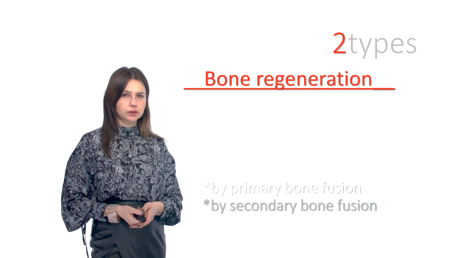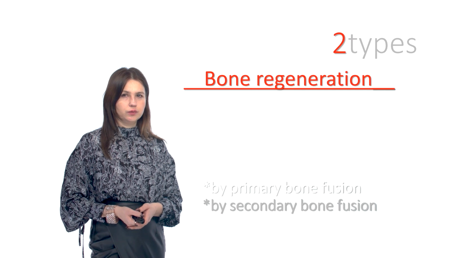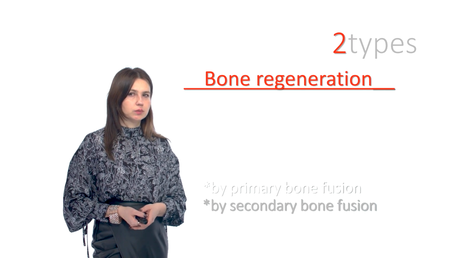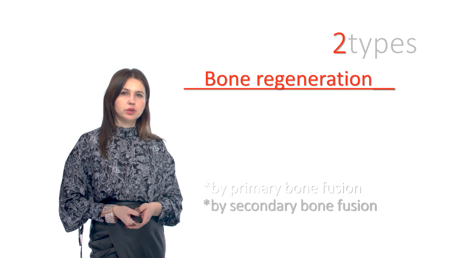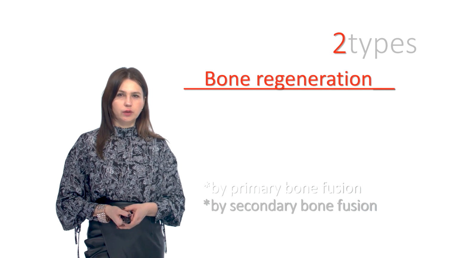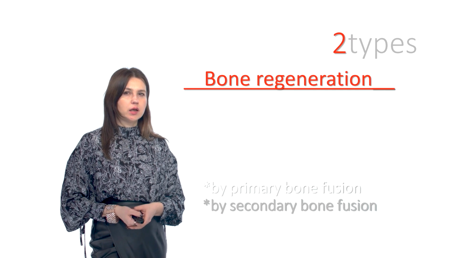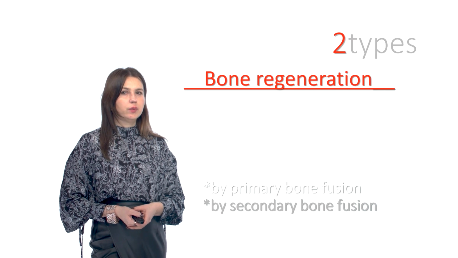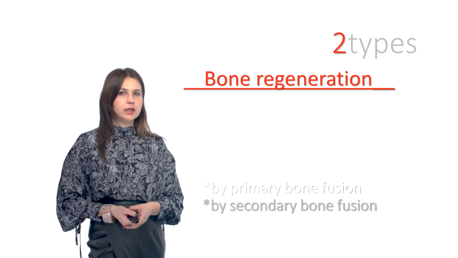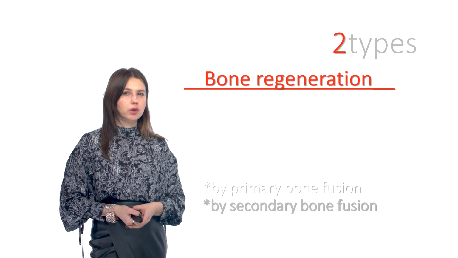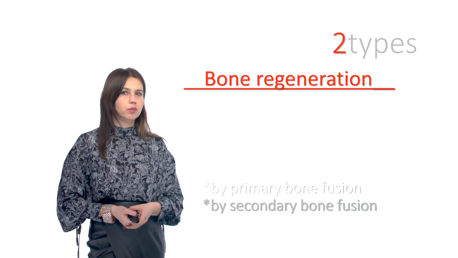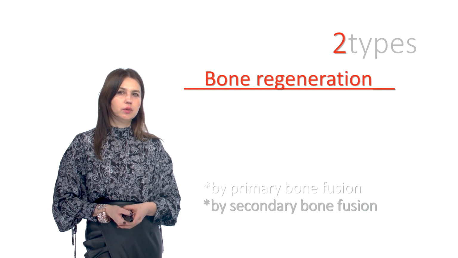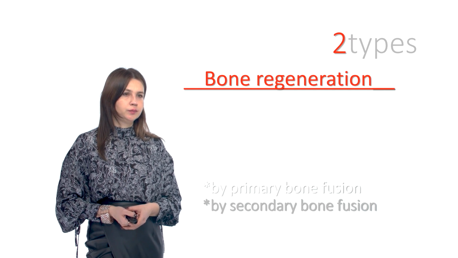Secondary bone fusion occurs in the case of excessive diaphyseal fractures, mobility of bone fragments, blood circulation disorders of bone tissue, leading to bone regenerative violation. At the same time, cartilage is formed between the bone fragments, which is eventually replaced by bone tissue. It is called a primarily osteochondral callus. This type of bone regeneration occurs much more often, and in comparison with primary bone fusion takes much more time.